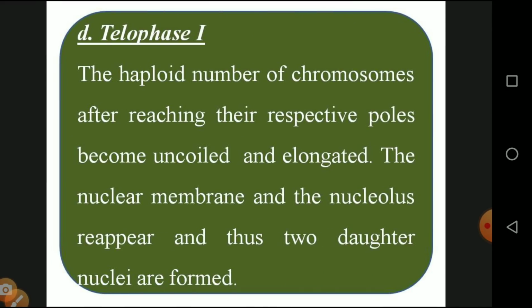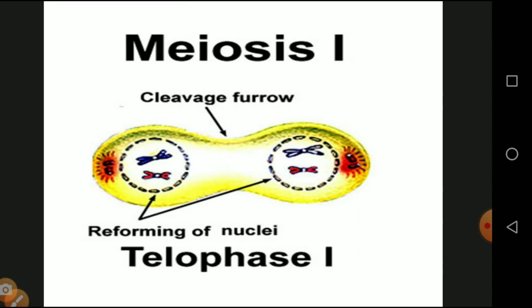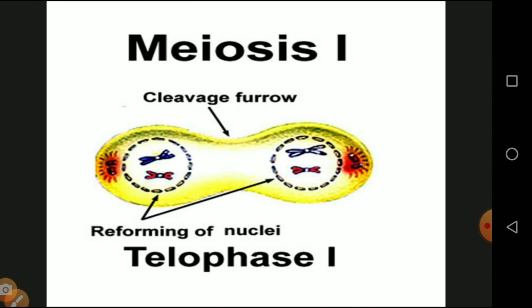Then the telophase: a haploid number of chromosomes, after reaching the respective poles, become uncoiled and elongated. The nuclear membrane and nucleus reappear and two daughter nuclei are formed. From meiosis 1, only two daughter nuclei are formed. Then we will see that there is a cleavage furrow and a reforming of nuclei, that is called rearrangement of nucleus and the nuclear membrane, formation of two daughter nuclei.